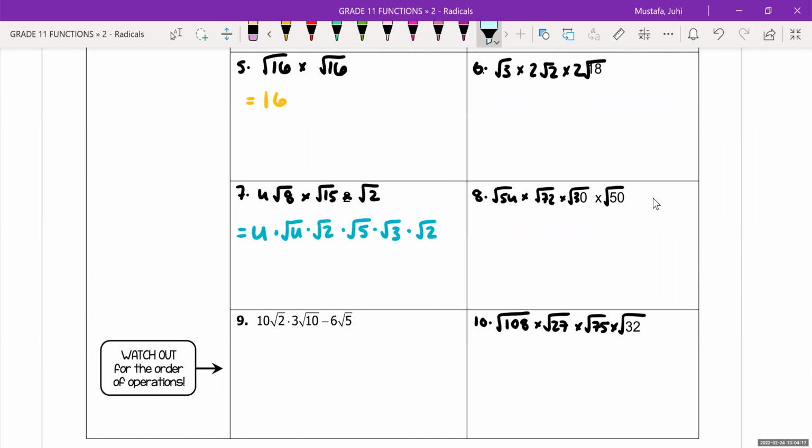Okay, so in this example, I have a perfect square of root 4, and I have a matching pair of root 2s. So I'm going to have a whole number 4 times a whole number 2 times another whole number 2. And then can I do anything with the root 5 times root 3? No. So all we're going to do is multiply them together. And our final answer is just going to be 16 root 15. Did you guys get that? Okay.